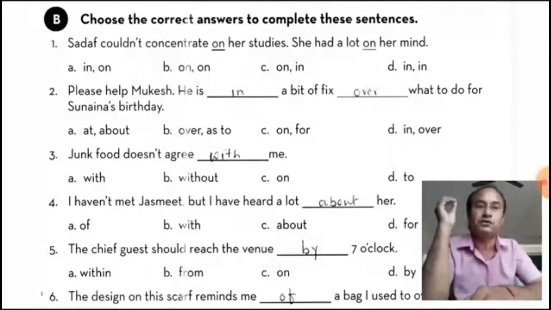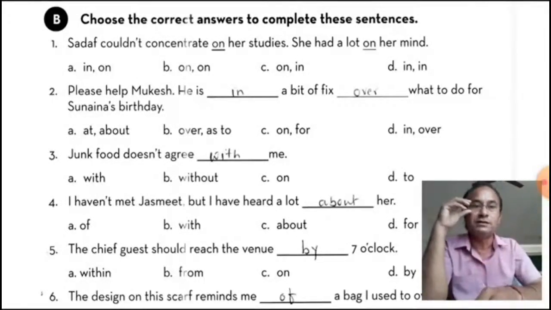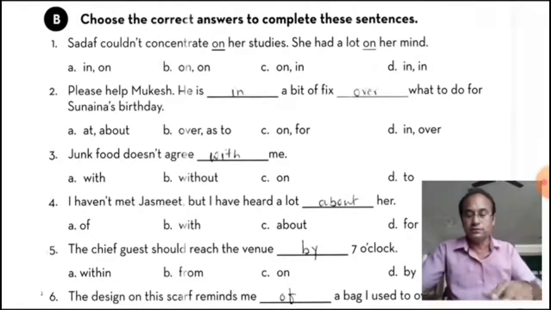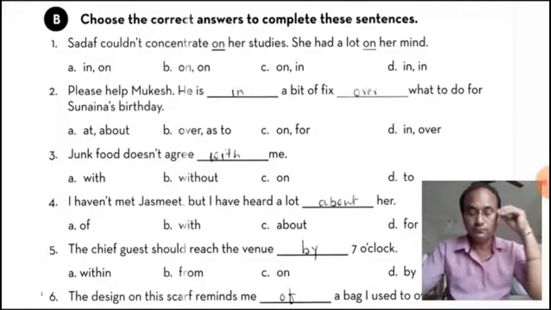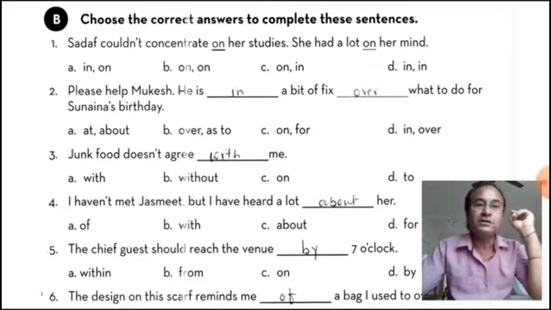Choose the correct answers to complete this sentence. Sada couldn't concentrate on her study. She had a lot on her mind. So "on" we have used here as a preposition. It has been given. Now let's see the second one.